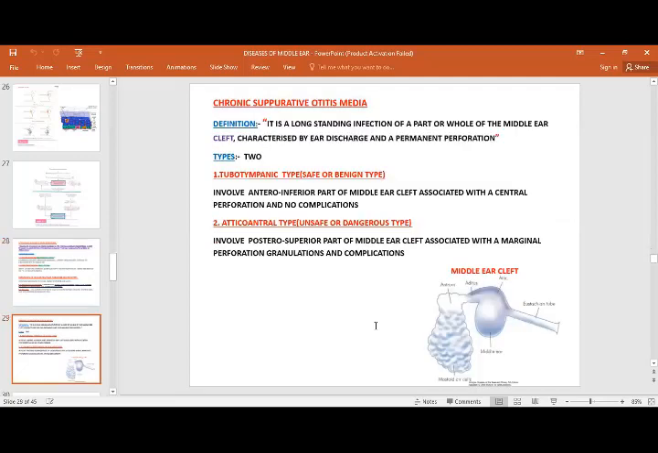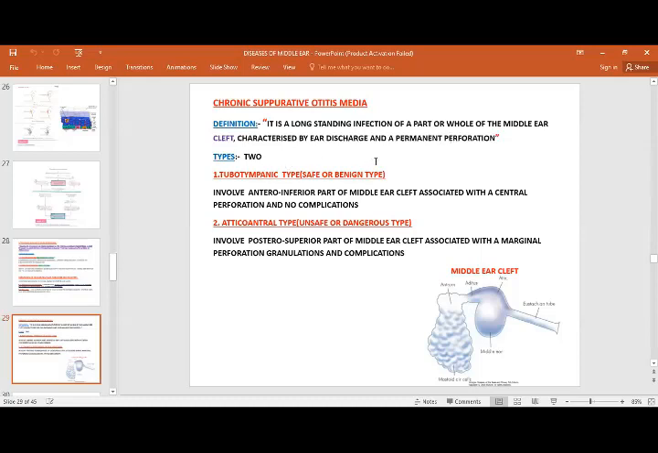Chronic suppurative otitis media is a long-standing inflammation of part or whole of the middle ear cleft, characterized by ear discharge and a permanent perforation. You need to understand that there is a temporary perforation we can see in acute suppurative otitis media, which can heal after resolution. But once the perforation is permanent, its edges become permanent with the formation of squamous epithelium. So it won't be healed later on.